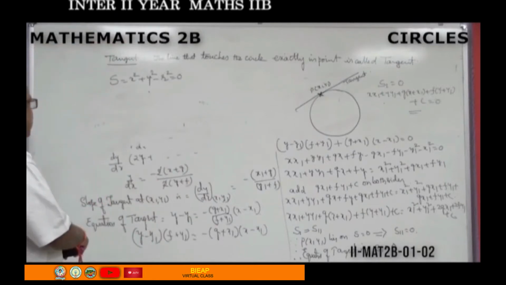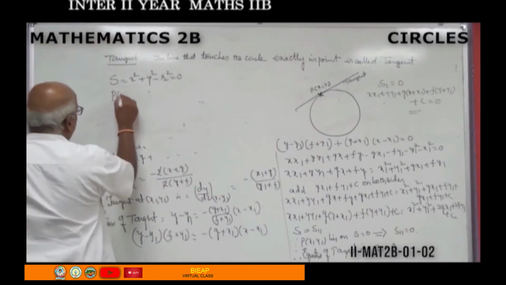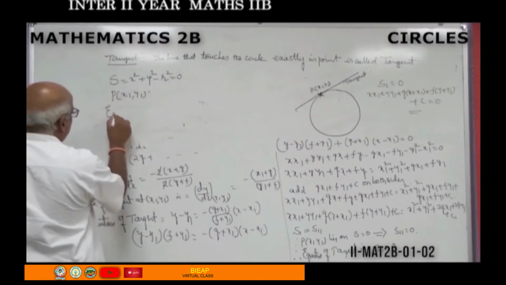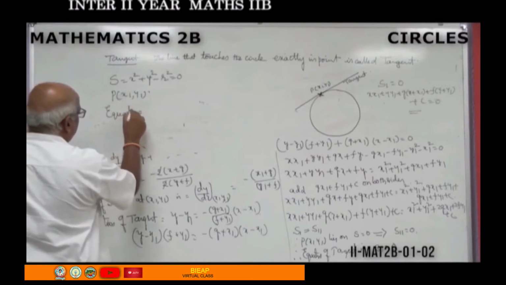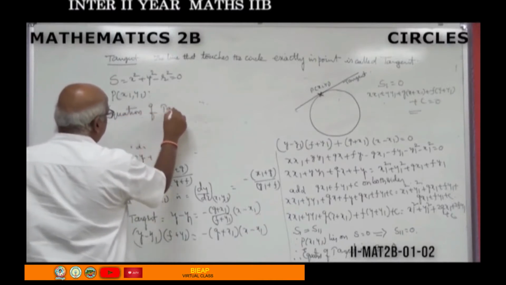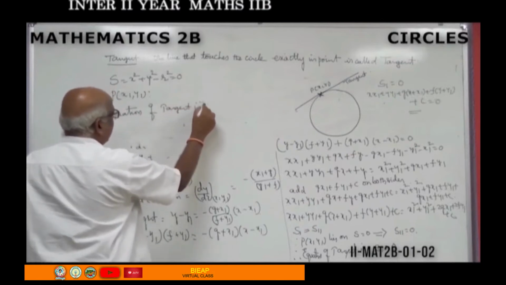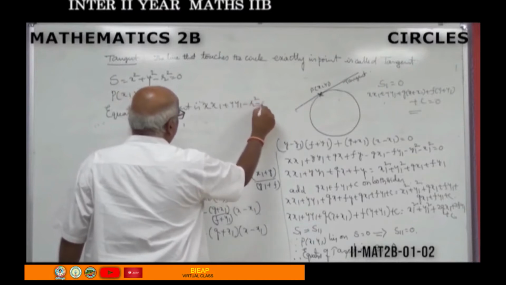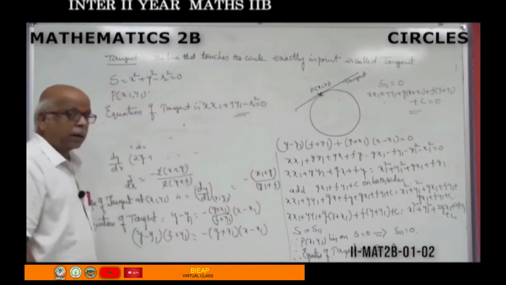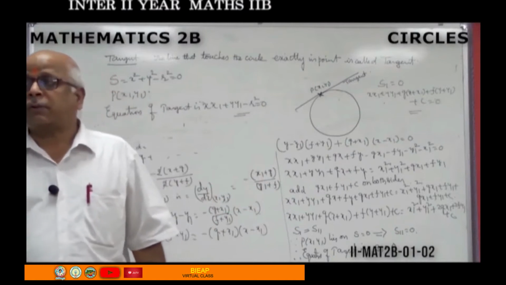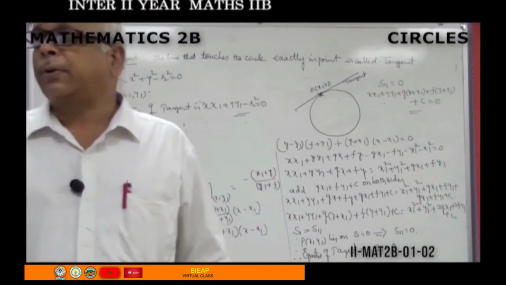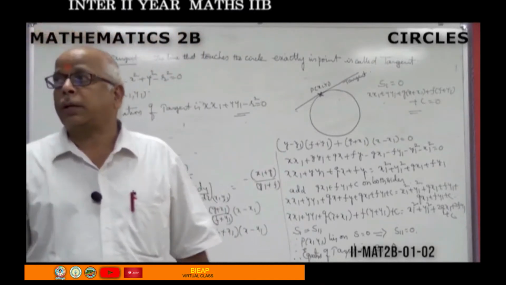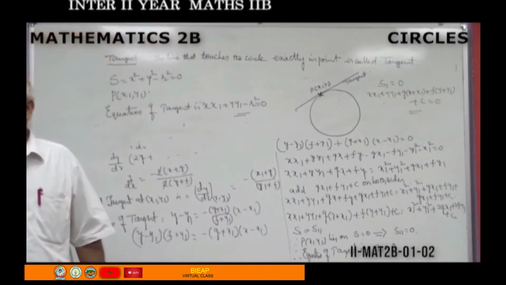So, as the circle equation differs, suppose the point is (x1, y1) as usual, then the equation of tangent is xx1 plus yy1 minus r square equal to 0. That gives us the equation of the tangent.